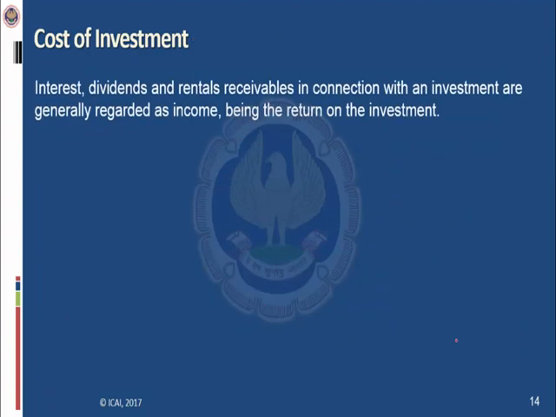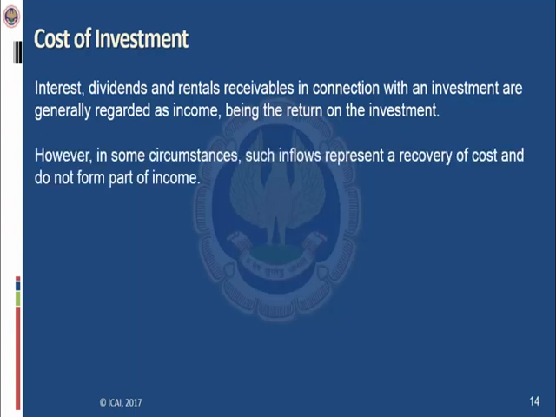Now coming to another area of cost of investment, interest, dividend and interest receivable in connection with an investment are generally regarded as income, being the return on the investment. So these are the income which is recognized in accordance with accounting standard 9, revenue recognition. So when we read the definition of investment, we learned that investments are those assets which are held to earn income by way of dividend, interest, rentals and capital appreciation.